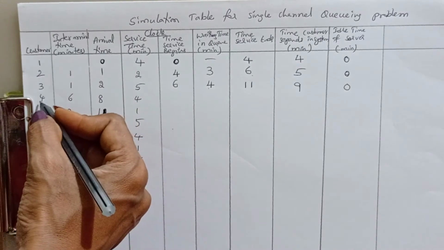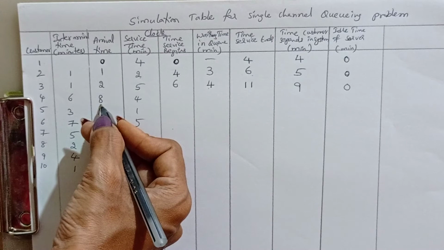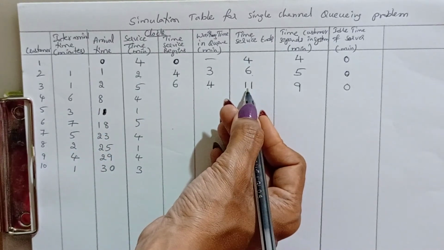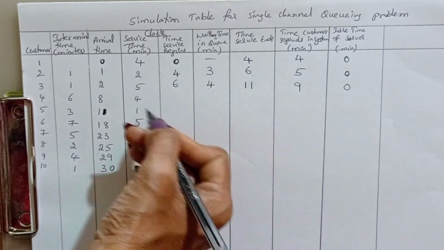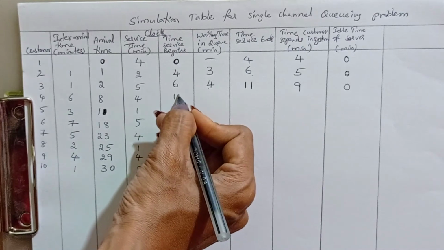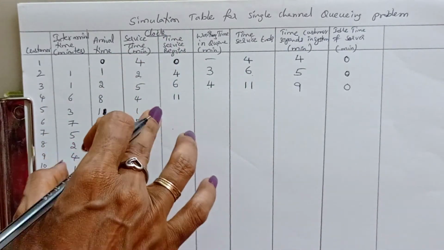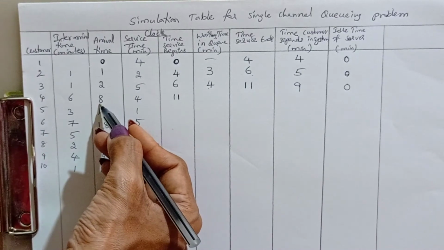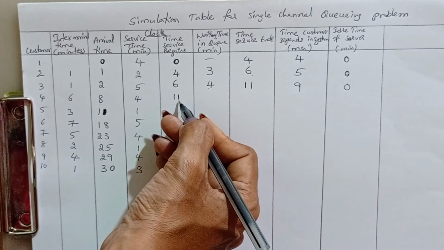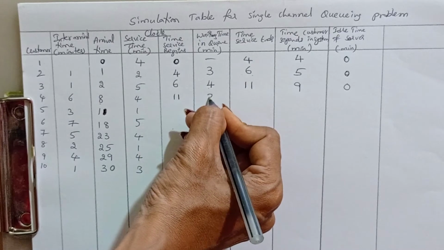Coming to the fourth customer, arrived at clock time 8. Okay, fine. Clock time 8. Again the server is busy up to 11 minutes. So this fourth customer also should wait up to 11 minutes until the previous customer completes the service. So he enters the system at 8 and gets the service at clock time 11. In between, that is 3 minutes waiting in a queue.